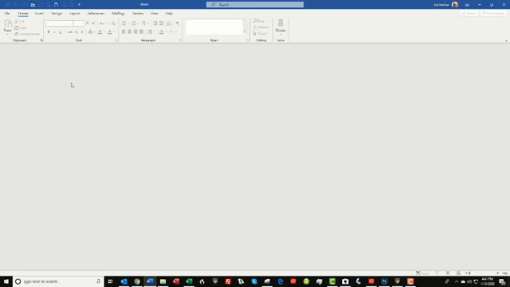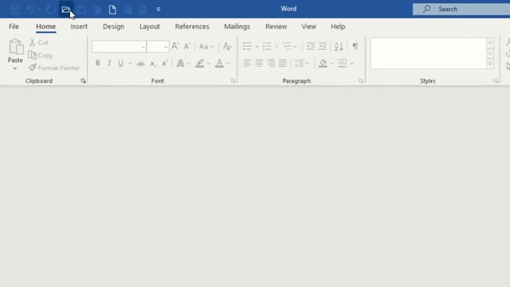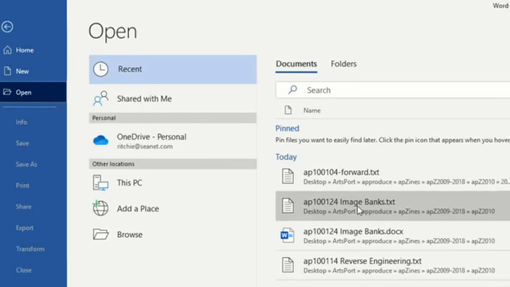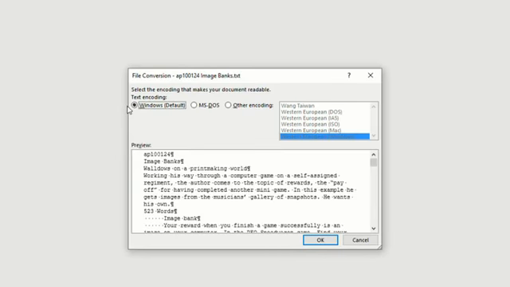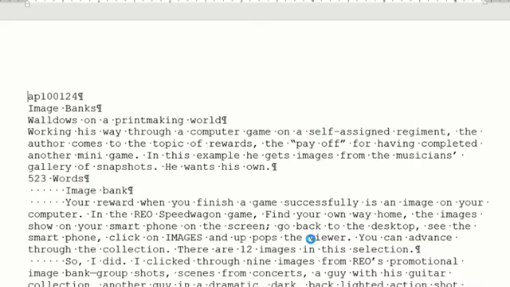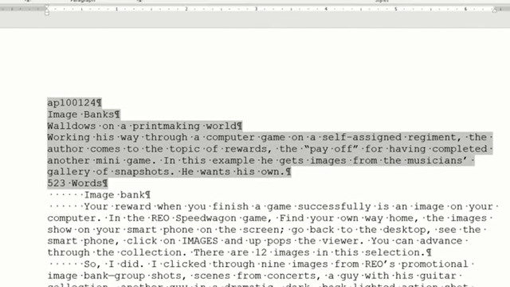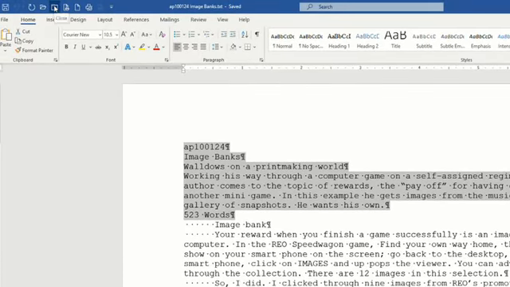We've saved the plain text file. Now we open it. There it is in plain text, and we highlight all the material in the heading, and we copy it and close the file.